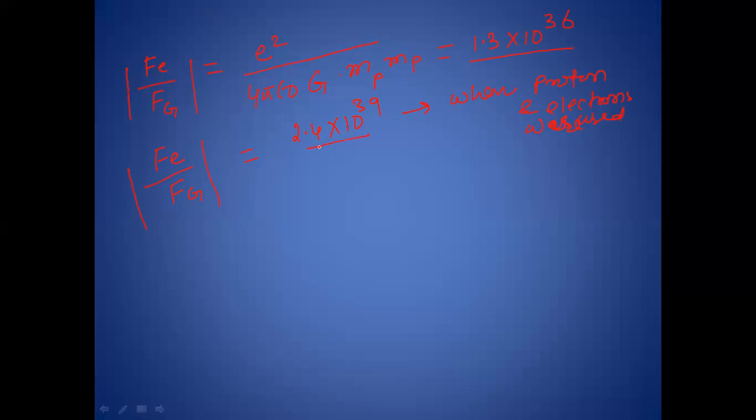At that time the force had this much ratio, and the ratio is now 1.3 into 10 to the power 36 when only two protons are used.